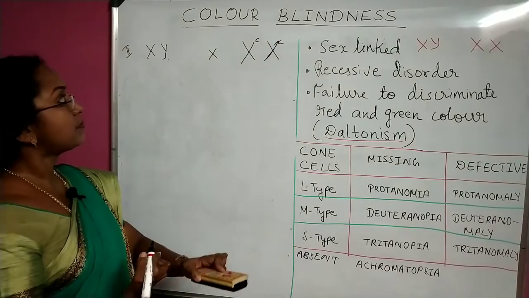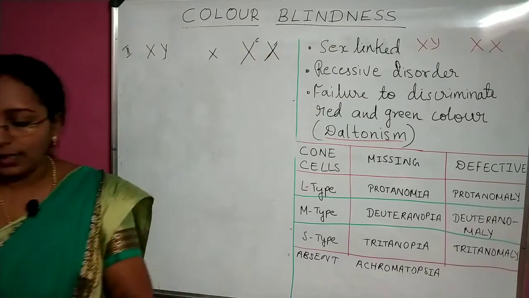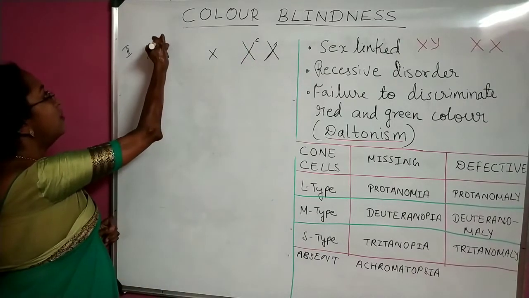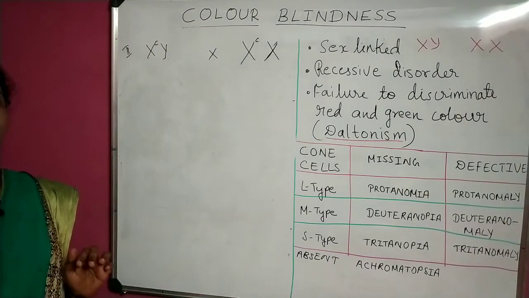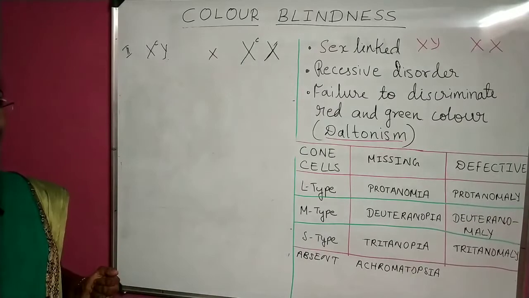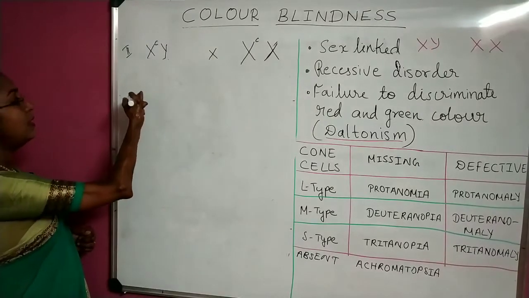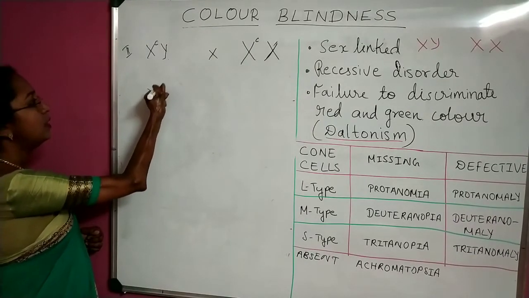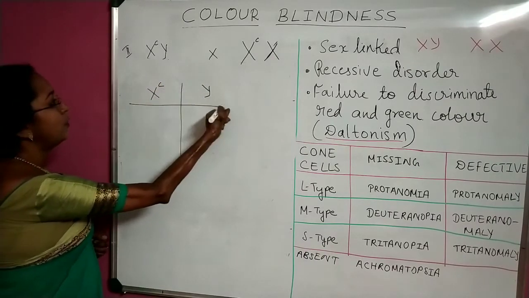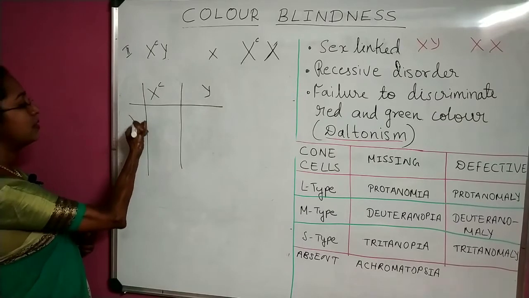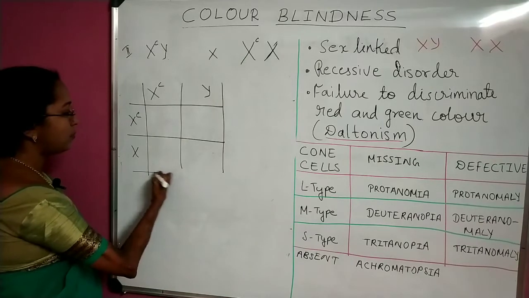Imagine father is colorblind. Father is colorblind, XCY, and mother is carrier. Mother is normal, but she is carrying the disease. One X chromosome is XC, I have written. In that case, how will be the combination? XCY. Male gametes have split up. I am going to split up the female gametes. XCX I have written. Female gametes also got split up.